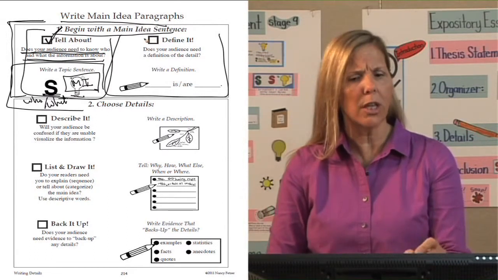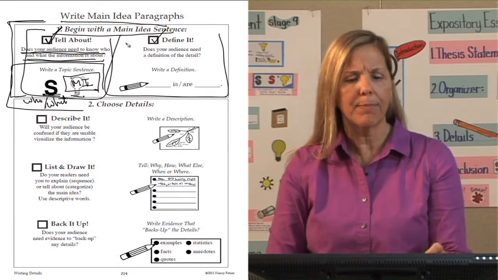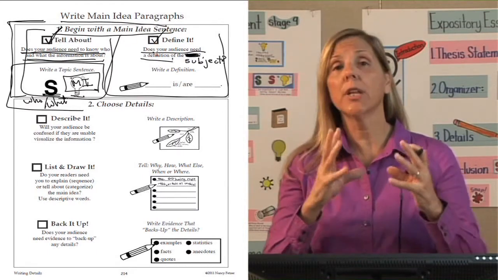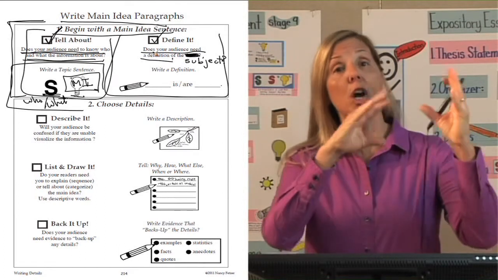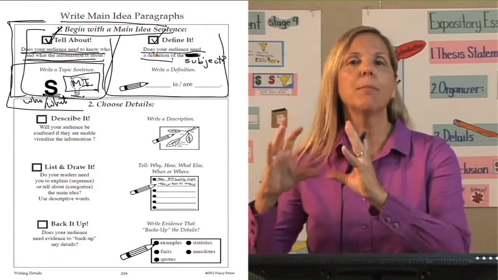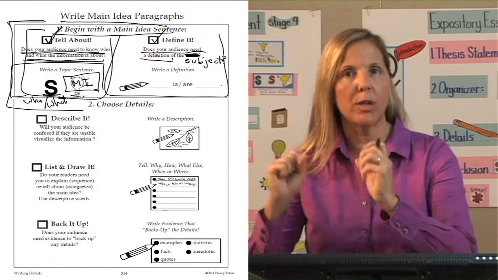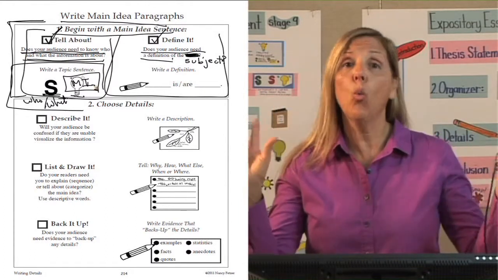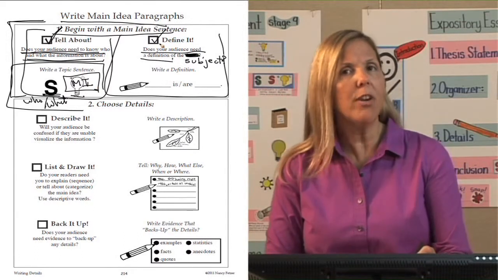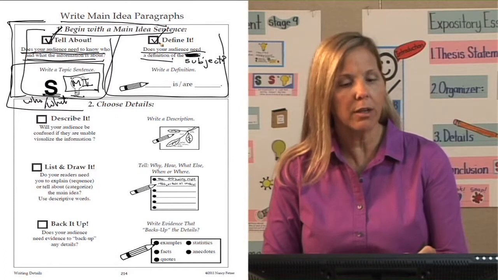Let's go to the other selection here, and that is define it. Does your audience need a definition of the main idea? Let's say I'm writing about the three types of rocks on the planet Earth: igneous, sedimentary, and metamorphic. I'm going to my body. My first paragraph is about sedimentary rock. Sedimentary rock is one of the three different types of rocks on the planet Earth. I'm jumping over here to ask this second question.